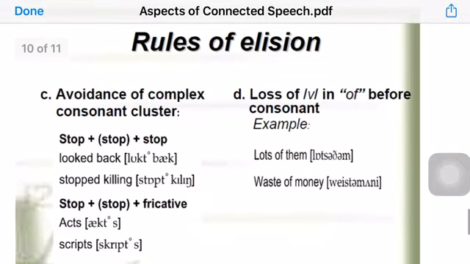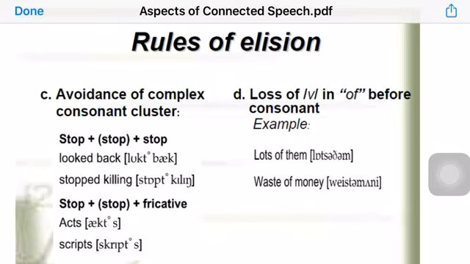Another set of rules for elision would be: why do we need elision? Why do we tend to delete certain sounds in fast speech? Of course, we delete sounds because we tend to avoid complex consonant clusters. Sometimes when we want to pronounce a sequence of two words, we may face a very difficult sequence of consonants.